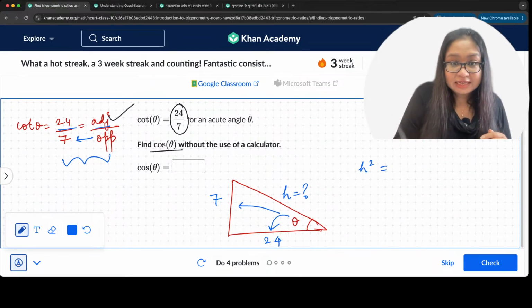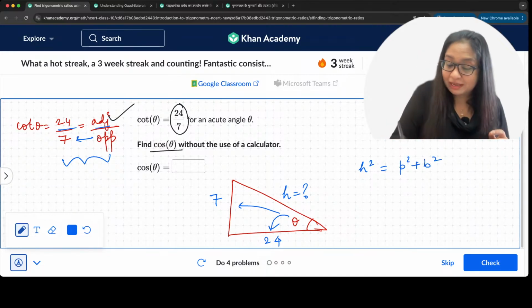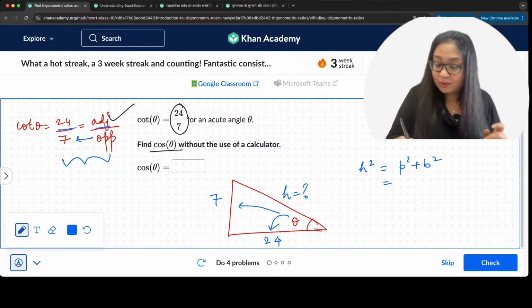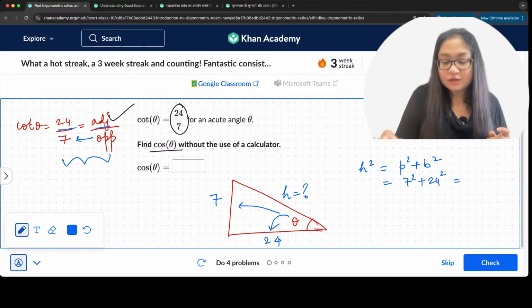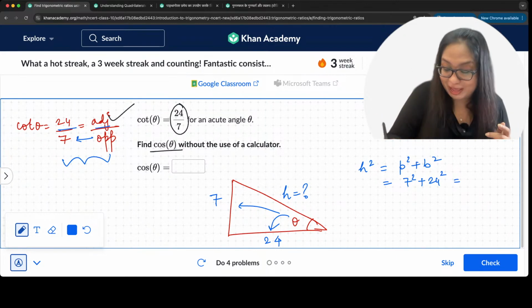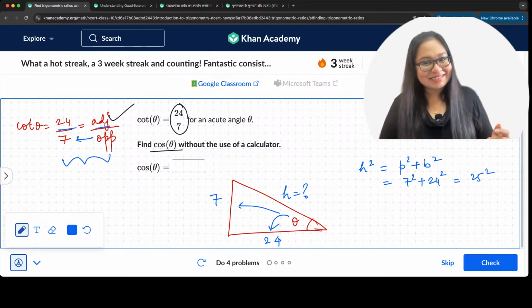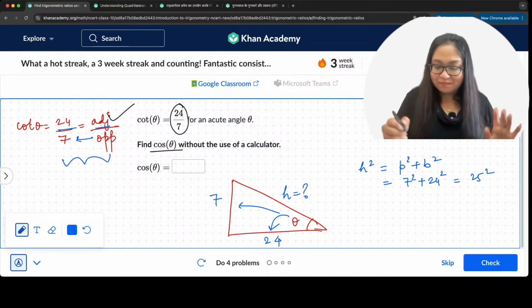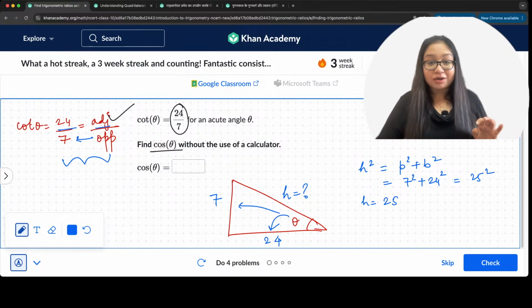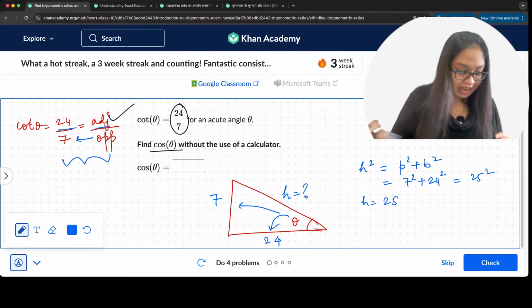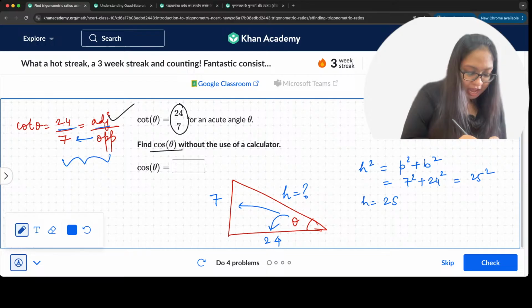H square is equal to P square plus B square. So H square will be equal to P square plus B square, that is 7 square plus 24 square, which is equal to 25 square. Correct? Yes? That means H is equal to 25 units, and that's what we write. So H is equal to 25 units.